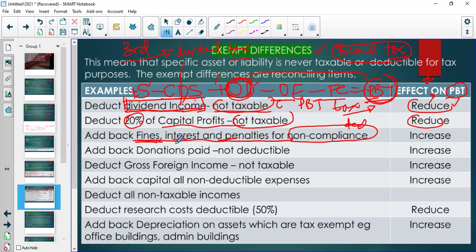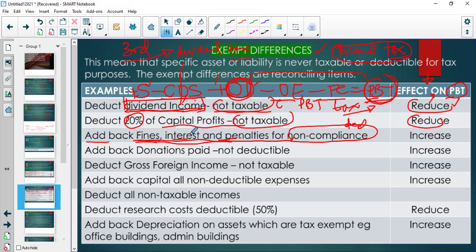And because it's not in the production of income, we can't allow you to subtract it, so that you might disobey the government and pay a huge fine and then end up paying small tax. Your fine, your interest and everything is not in the production of income. It's not deductible. So you need to add it back.